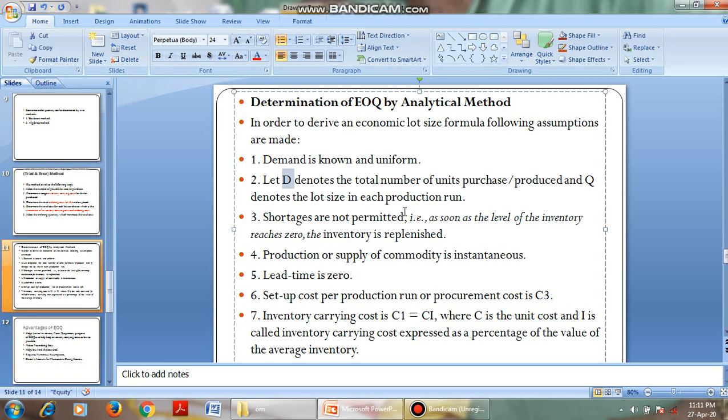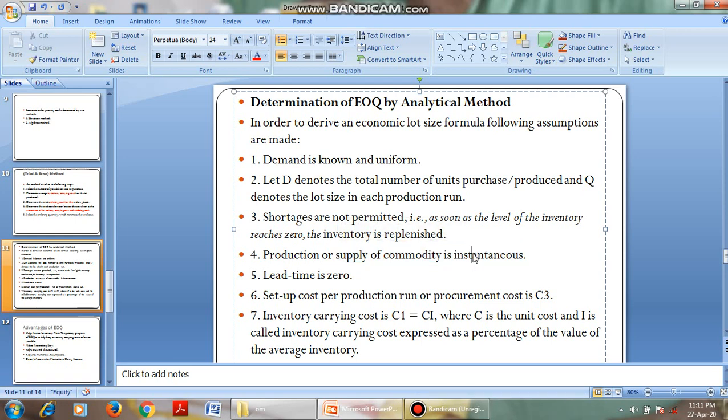And shortages are not permitted, which means as soon as the stock is over, we immediately have to replace it. Inventory is replenished. Production or supply of the commodity is instantaneous, that is, very instant, suddenly.